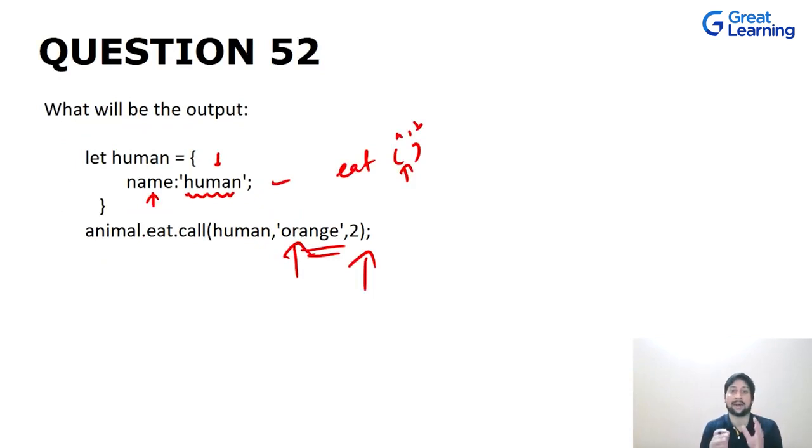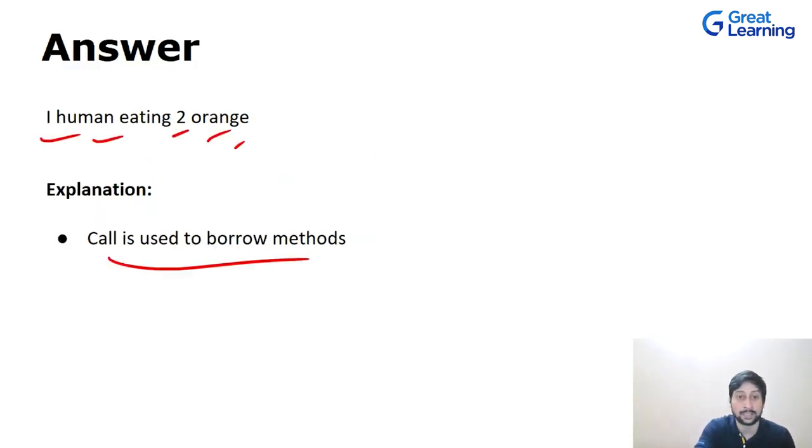You did not have any eat method in the human object, but still you were able to call it with the help of this keyword, that is call, and it is used to borrow methods. Now let's move on to the next question.